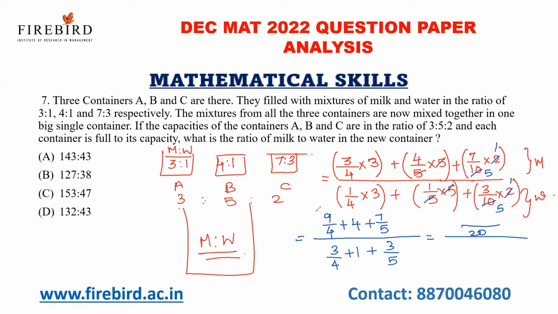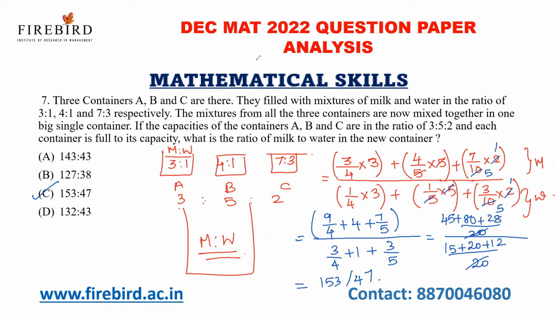If I find the common value for the fractions, 20 is the LCM. See, 4 5s are 20, 9 5s are 45. 4 into 20, 80. 5 4s are 20, 7 4s are 28. And again 20. 4 5s are 20, 3 5s are 15, plus 1 into 20, 20, plus 5 4s are 20, 3 4s are 12. 20 and 20 I can cancel. If I add the values, I'll get 153 by 47 as the answer. So my answer is 153 is to 47.